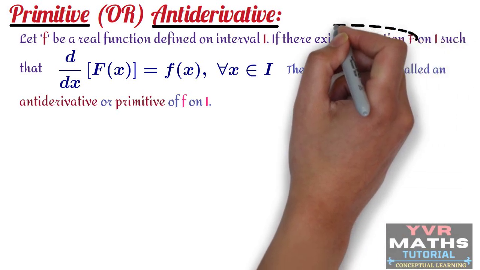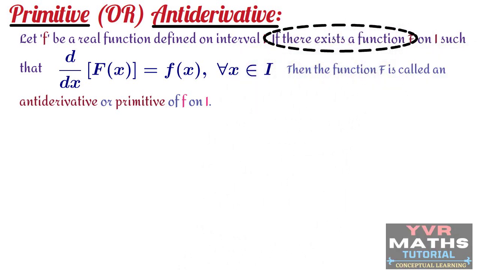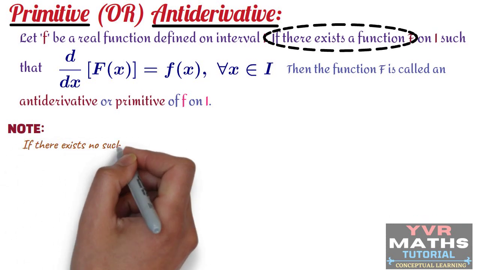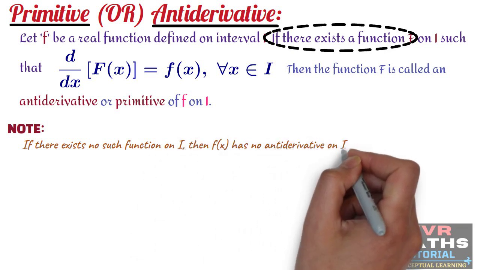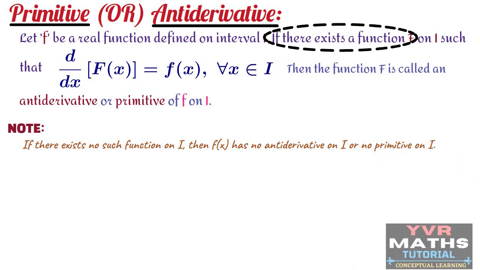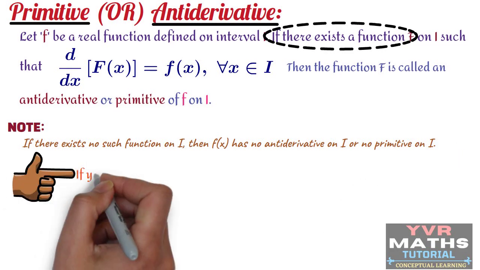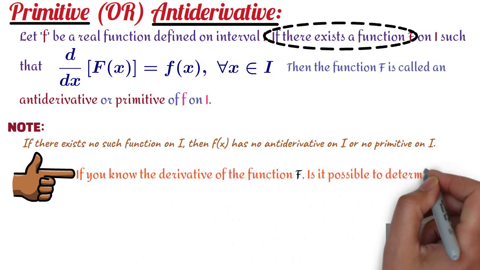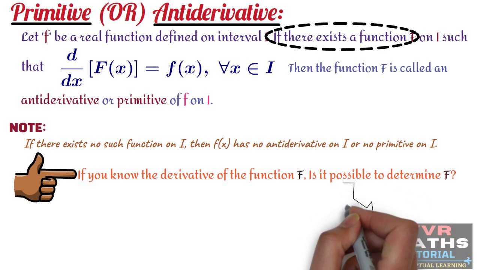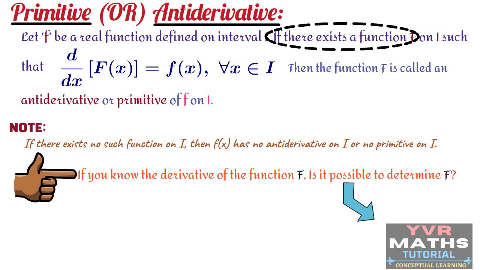What I said here, if there exists a function capital F, then it is called an antiderivative or primitive of f. If there exists no such function on I, then what will we say? If there exists no such function on I, then f of x has no antiderivative or no primitive on I. In the introduction, we got two doubts. The first one is, if you know the derivative of the function capital F, is it possible to determine F? This is our first question. For this question, what is the answer now? The function will exist or not? Obviously, the answer is yes.